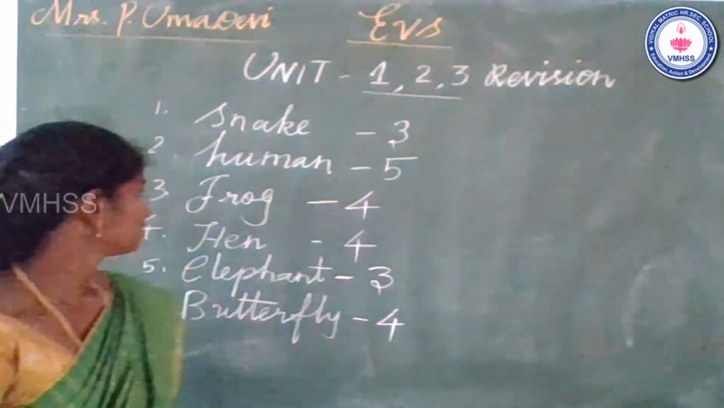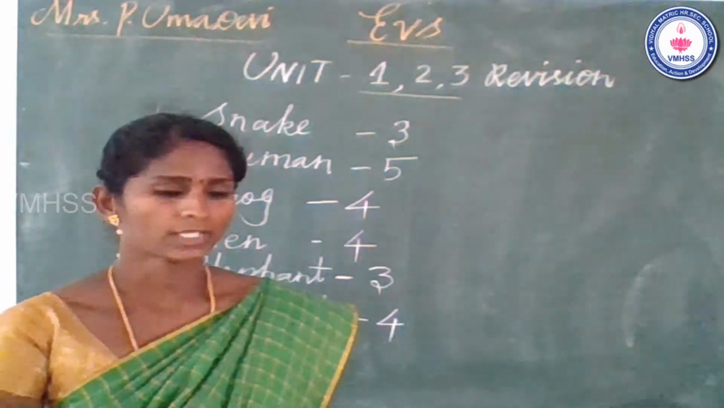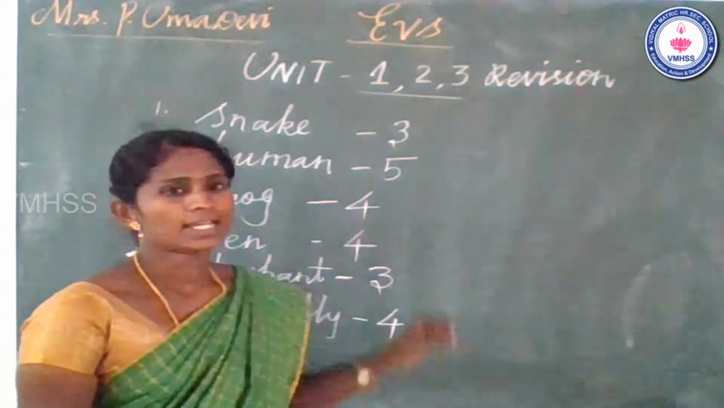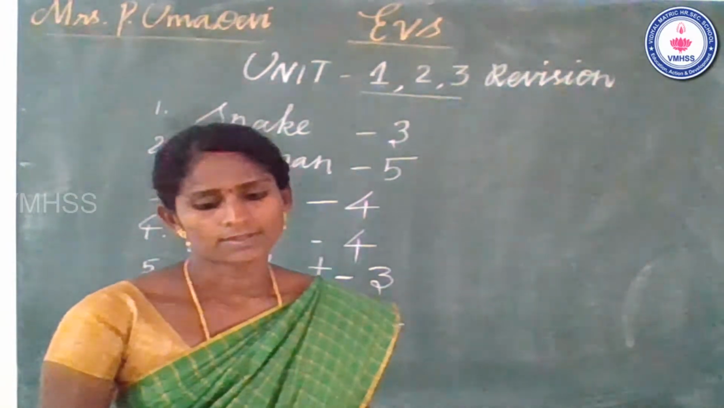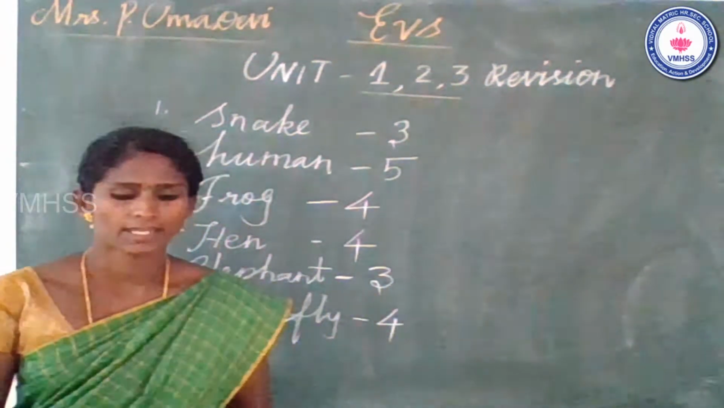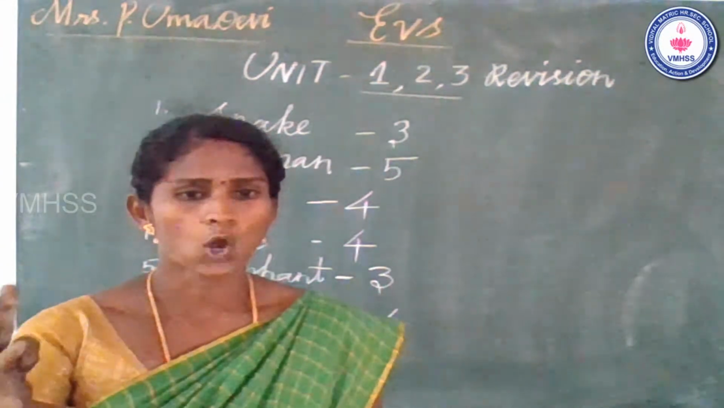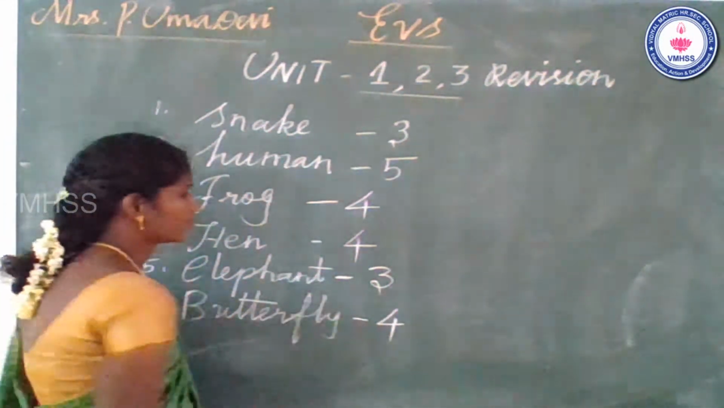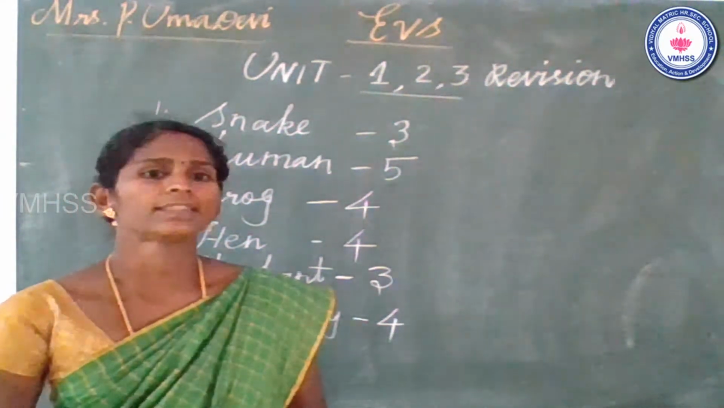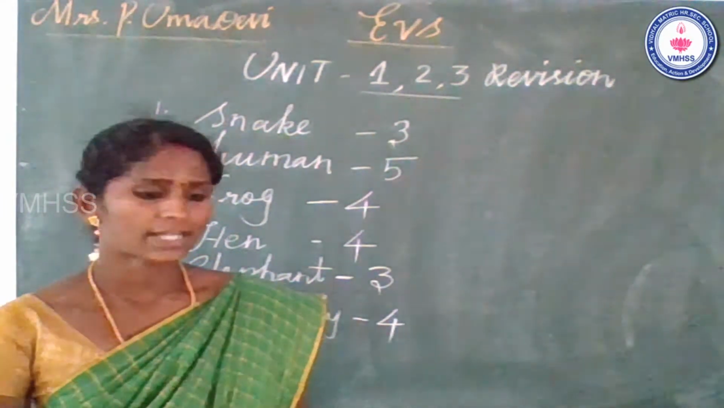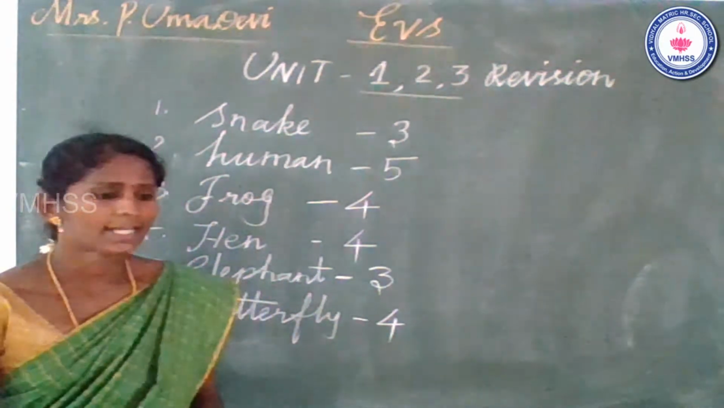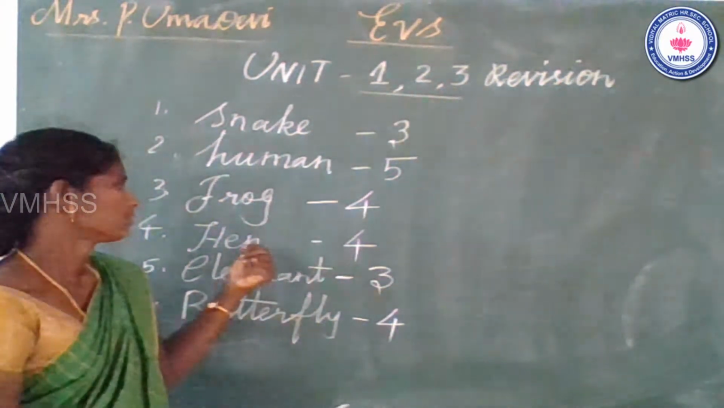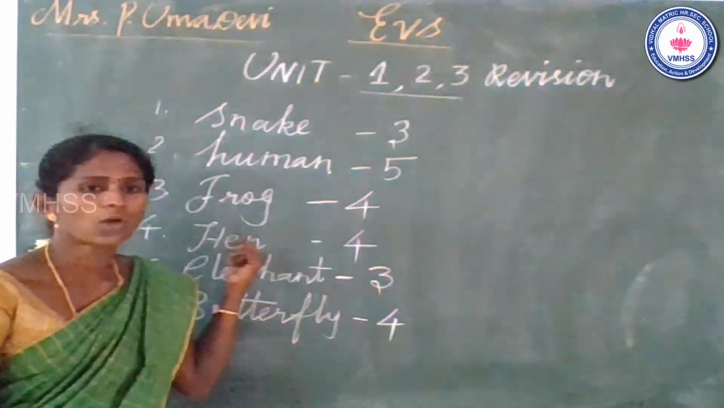Then third one, frog life cycle. Totally, there are 4 stages in a frog life cycle. Egg stage, tadpole, froglet, and then adult. Okay. Then last one, elephant life cycle. There are 3 stages in an elephant life cycle. Baby, adolescent, and adult. Then also hen's life cycle has 4 stages.